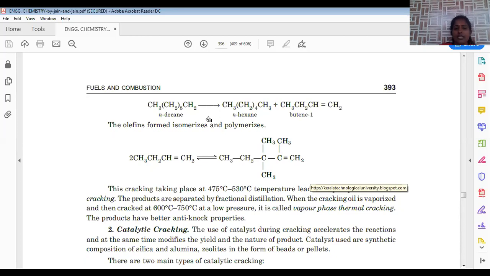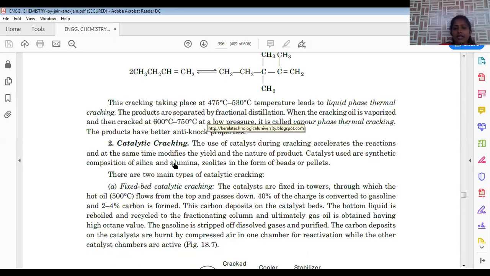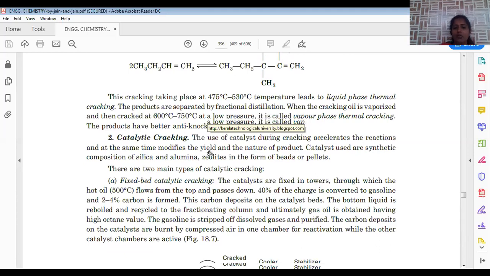Now, let us see the second possible method, that is catalytic cracking. In catalytic cracking, we apply a catalyst in order to accelerate the rate of reaction to cleave the bonds. Silica, alumina, or zeolites, in the form of beads or pellets, can be applied in order to cleave these bonds. There are again fixed bed and moving bed catalytic cracking processes possible.